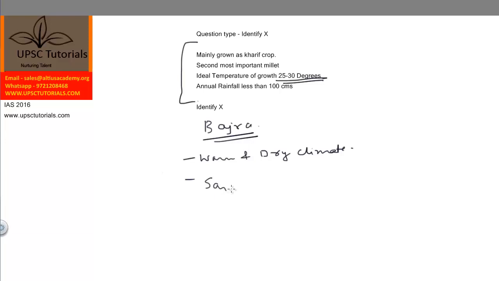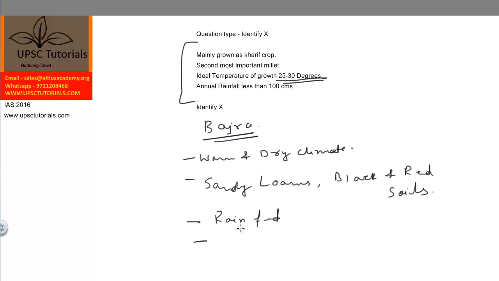Sandy loams, black and red soils. It is sown between May and September and harvested between October and March because it is a kharif crop. It is a rain fed crop and is seldom irrigated. This is rain fed.